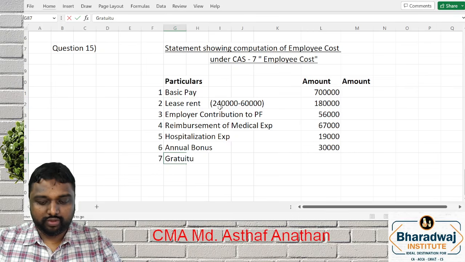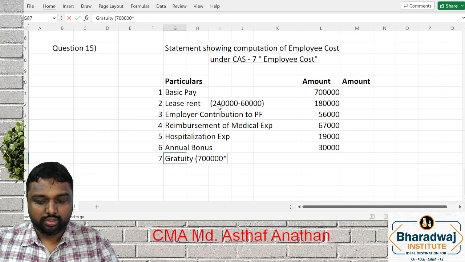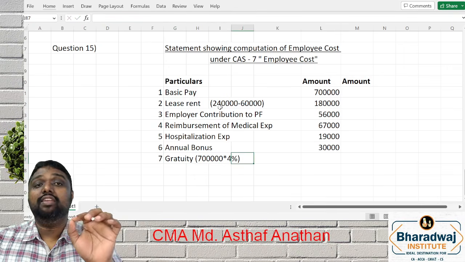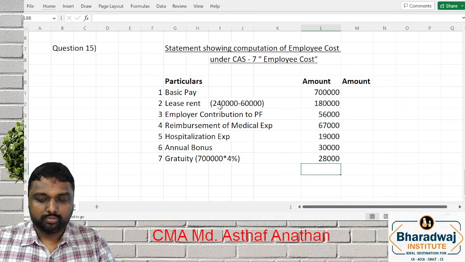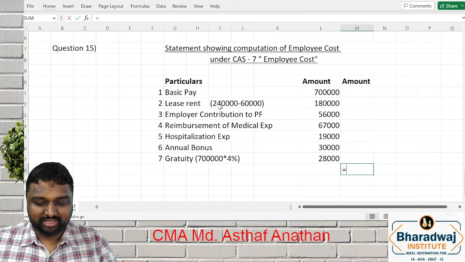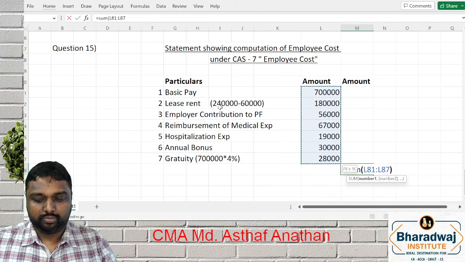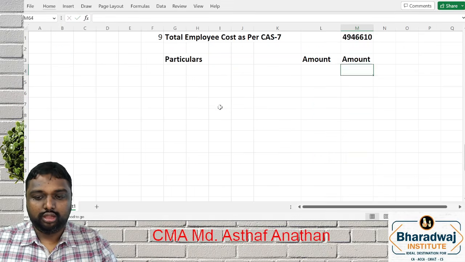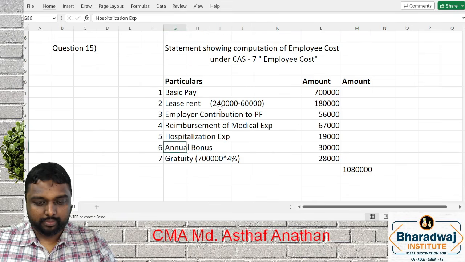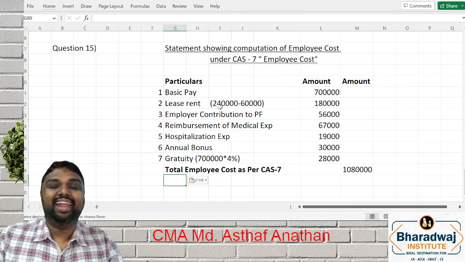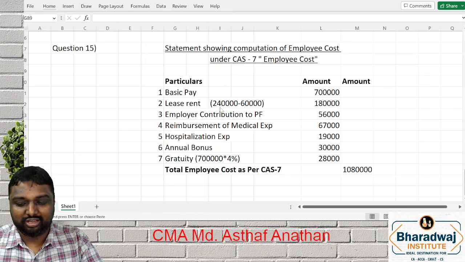So how can you find out gratuity? 7 lakh into 4. So you have to give everyone proper notes, my dear friends. 28,000. That's all. Answer is over. Nothing to reduce separately now. So total employee cost is 10 lakh 80,000. So hope all of you are clear the concept.